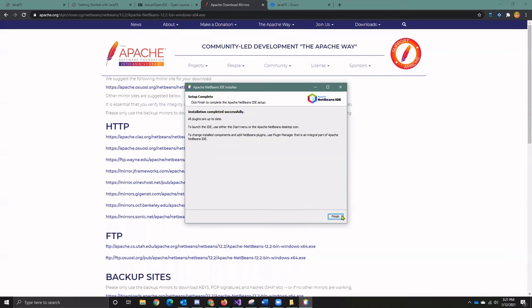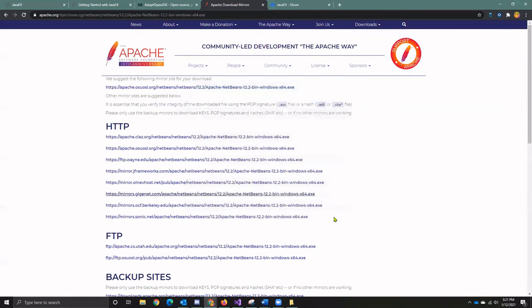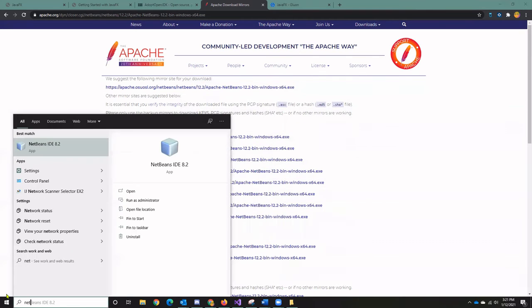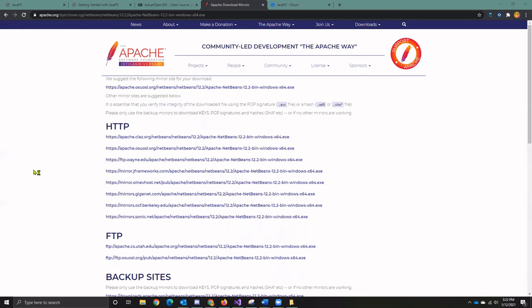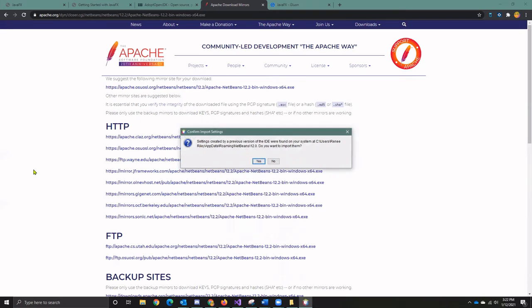My installation is completed, so I'll finish. And I'm going to try to run NetBeans. I'm going to make sure that I get the right shortcut here. I should get rid of this old one. You think that it'll let me? Yeah, I'll do that later. But I'll run our new NetBeans that we just installed.